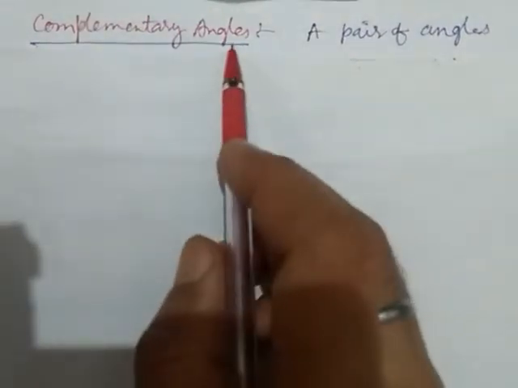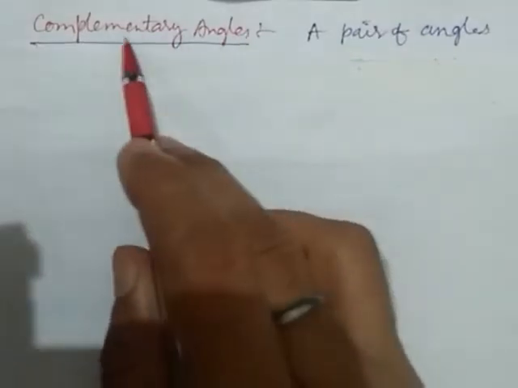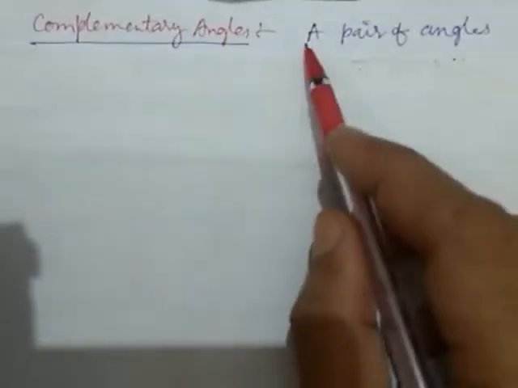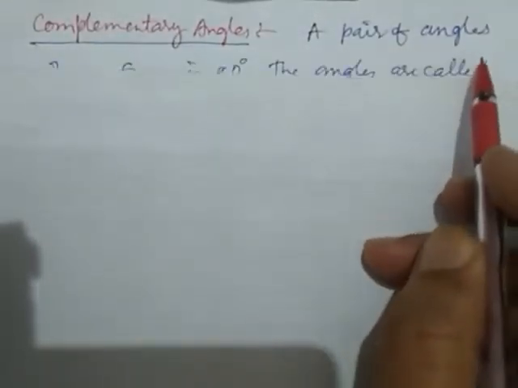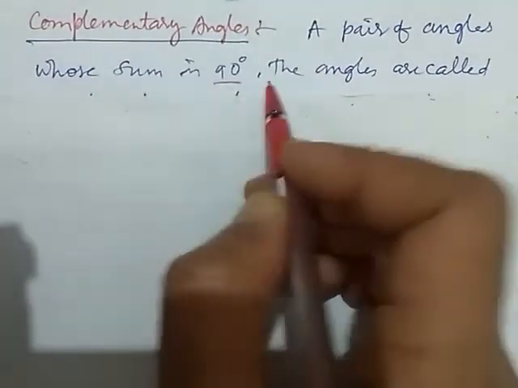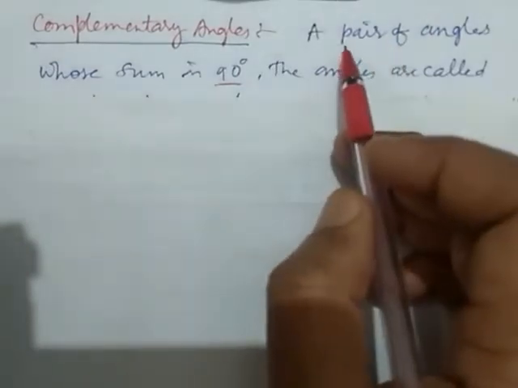Complementary angles. Now we understand complementary angles. What are they? A pair of angles whose sum is 90 degrees. There are two angles, that's why we write pair here.